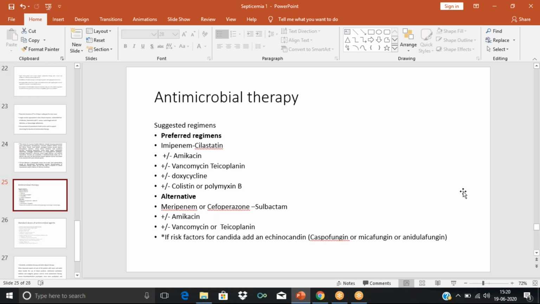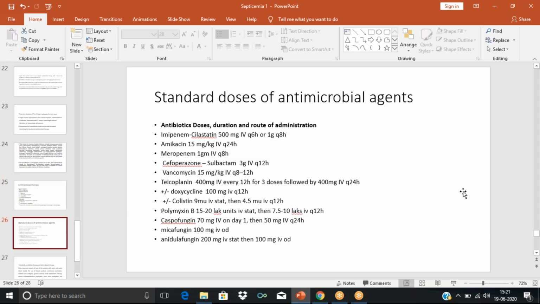Then, if Candida albicans risk factor is present, we can go for azoles, triazole antifungals, as we discussed earlier: fluconazole, itraconazole, posaconazole, and also echinocandin. This is another class of antifungal, such as caspofungin, micafungin, anidulafungin. These are antifungals belonging to the class of echinocandin. And then these are the doses.